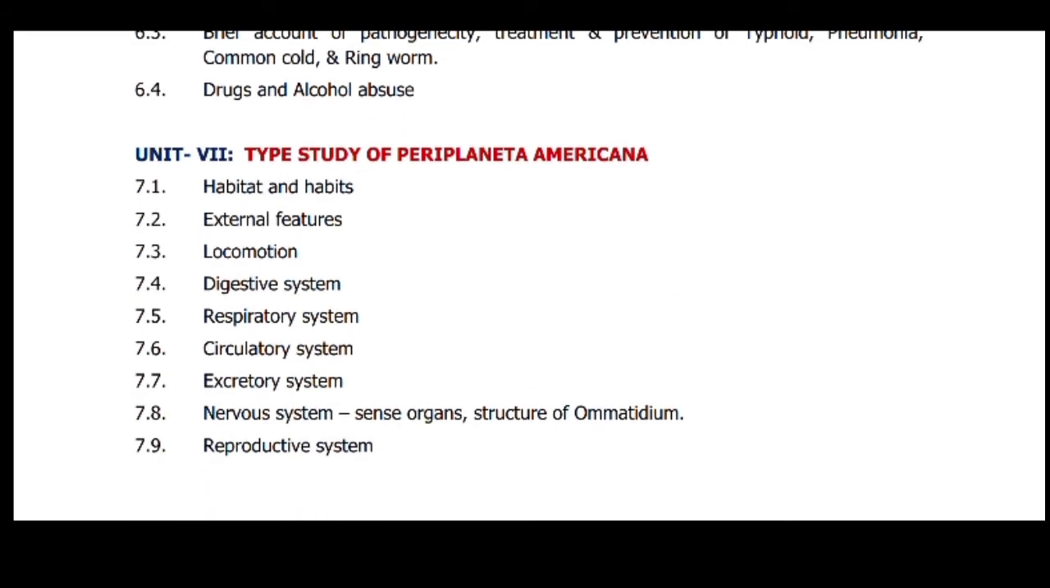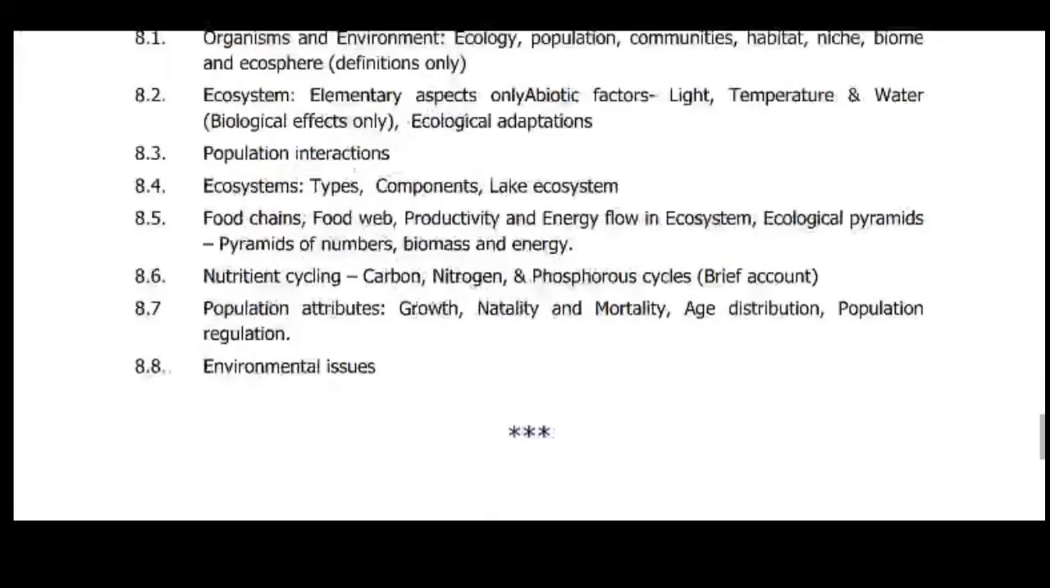The type study of Periplaneta americana. It is the scientific name of the cockroach. So here the cockroach life cycle, the complete habitat and habits, external features, locomotion, digestive system, respiratory system, circulatory system, excretory system, nervous system, sense organs, structure of ommatidium, and reproductive system are there.